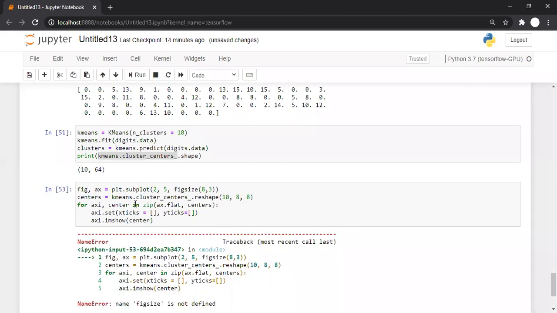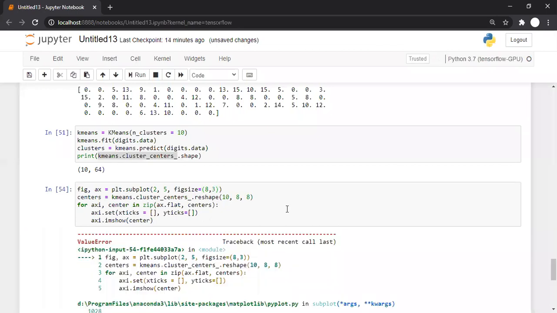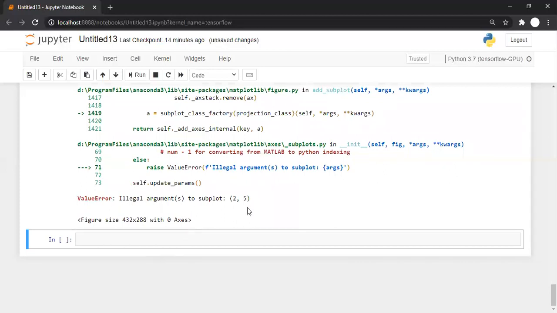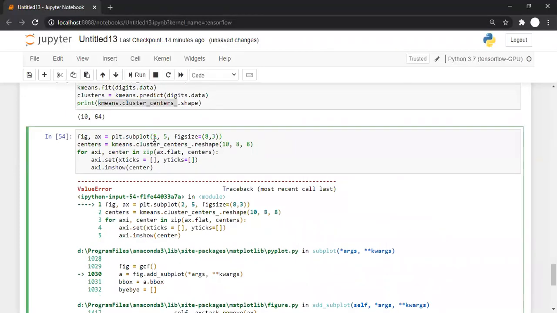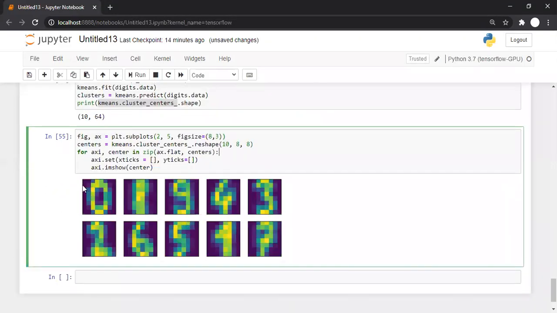Okay, subplot, it should be equal to... I forgot the equal sign here. How can I do such things? 2 comma 5, it is 2 rows and 5 columns. It should be subplots. How many mistakes will I make at once? Okay, so this is 0 1, but it is not so good now.